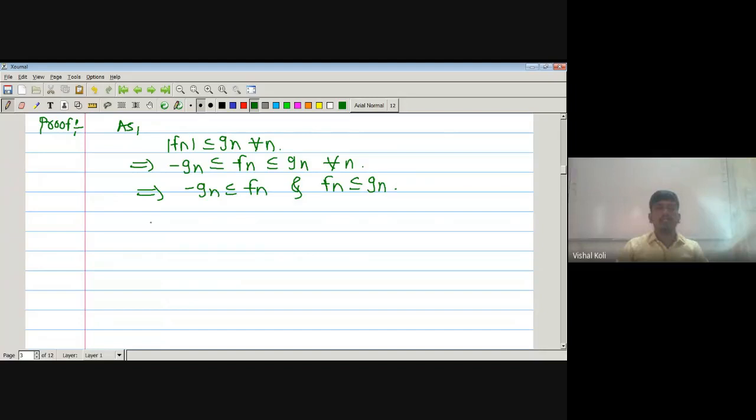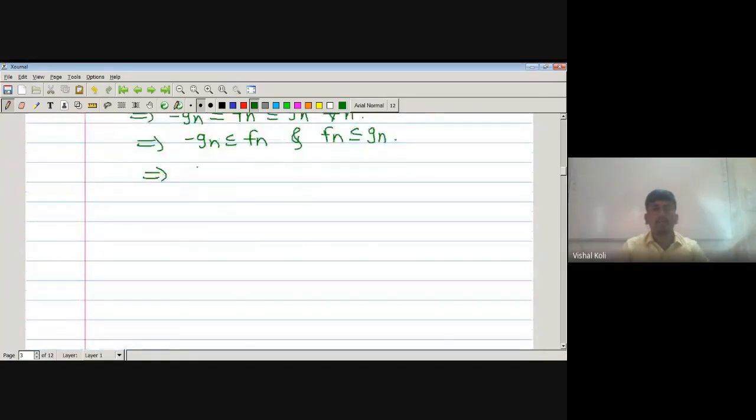But we know that Fn and Gn are two sequences of non-negative measurable functions, which implies Fn plus Gn is greater than or equal to 0 and Gn minus Fn is also greater than or equal to 0.